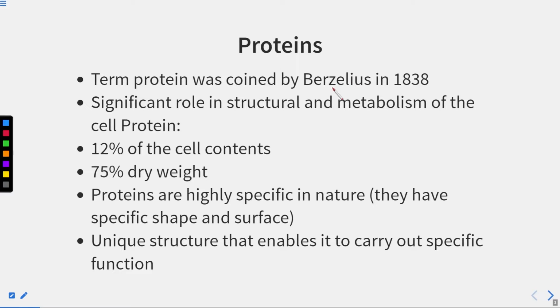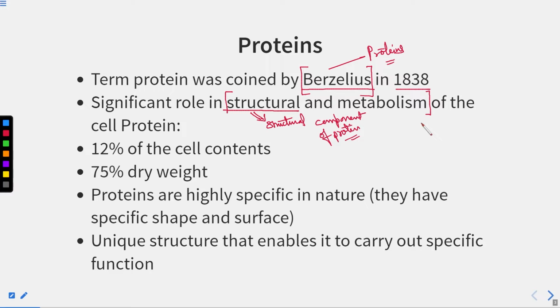The term protein was coined by Berzelius in 1838. Berzelius coined proteins for the first time, and he noted a significant role in the structure and the metabolism of the cell. Berzelius also said that protein has two very important roles. One is the structural component: they form the structural component of the cell.